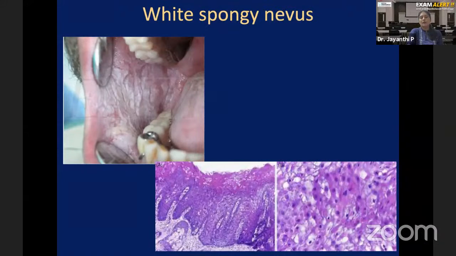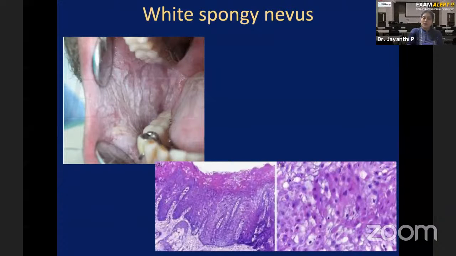That's because it is mixing with saliva and getting wet. That is why you see that white appearance. So white spongy nevus is a genodermatosis characterized by mutation in the keratin gene. Therefore, abnormal keratin is formed here. That is why clinically you see white plaques, usually bilaterally in the buccal mucosa.